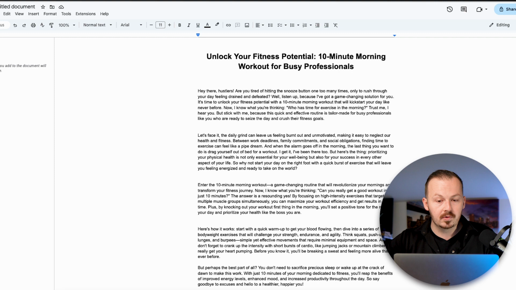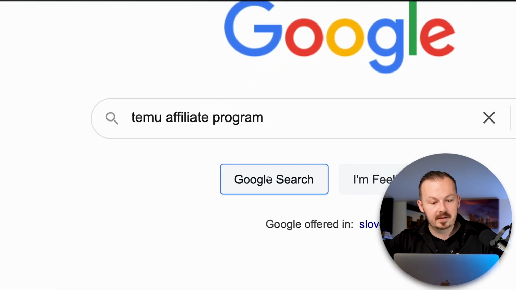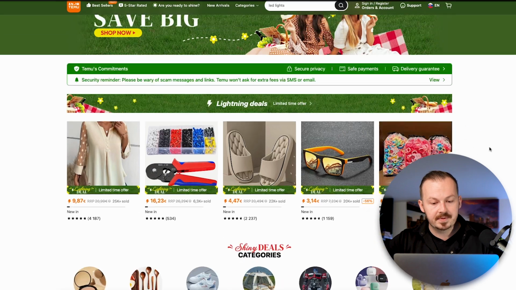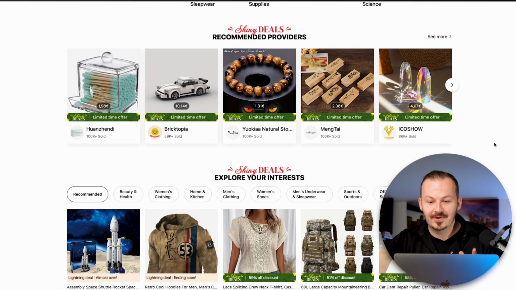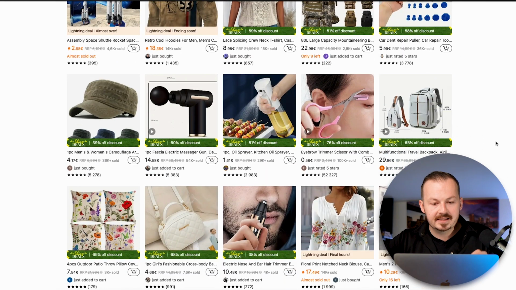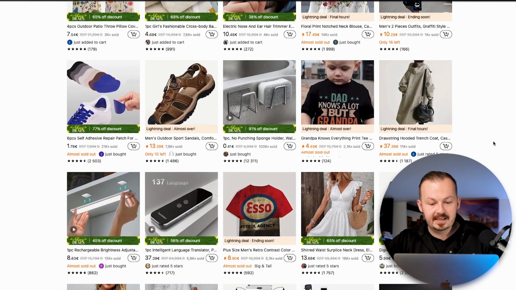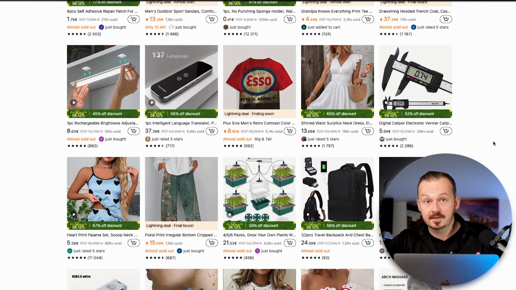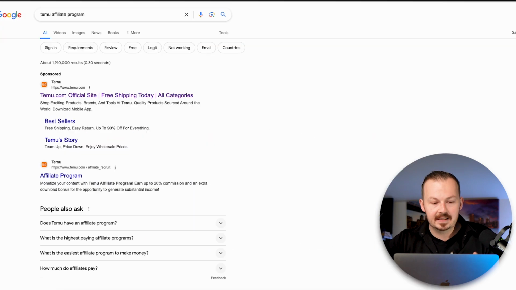What you want to do is go to Google and search for Temu affiliate program. Hit search on that, and for those of you who do not know this website, Temu is like a cheaper version of Amazon. I'm pretty sure some of you have seen the memes. It's very similar to Wish or Alibaba, but people are still using it to get budget items, or pretty much items they want to use, but they don't want to go spending hundreds of dollars for it. And actually this website has a pretty decent affiliate program.